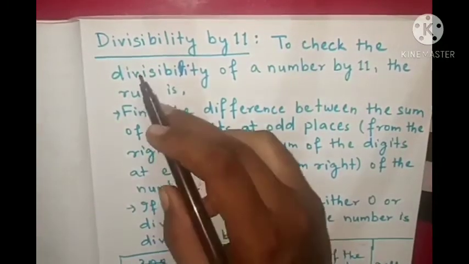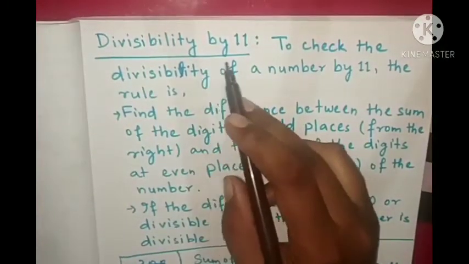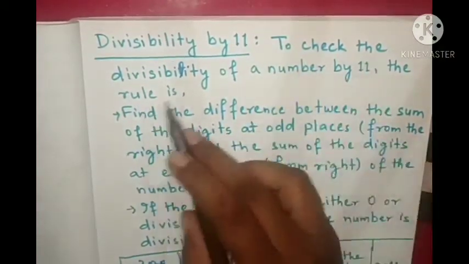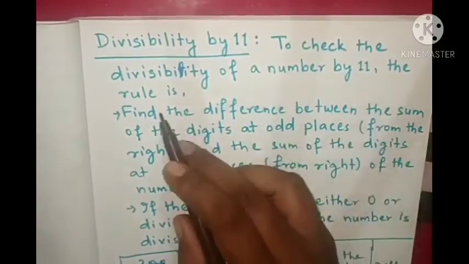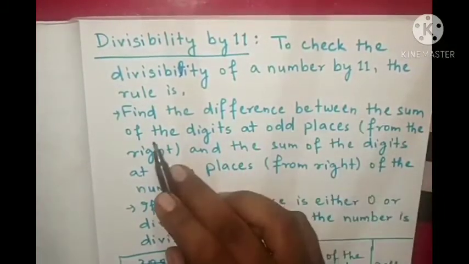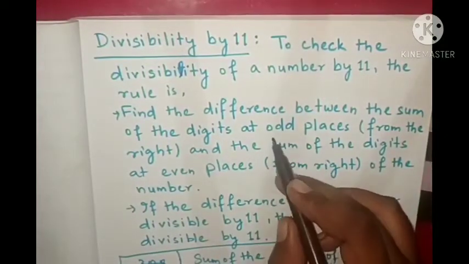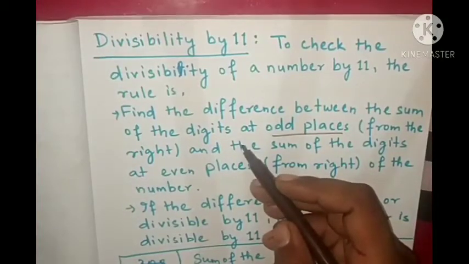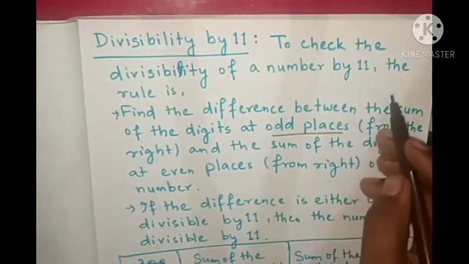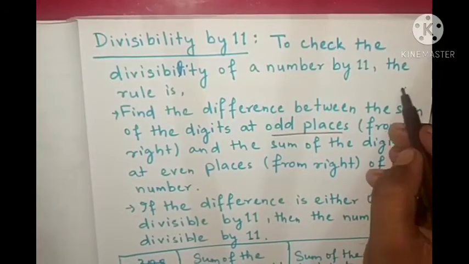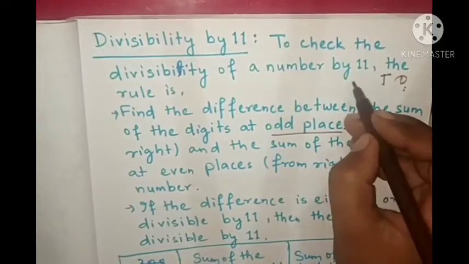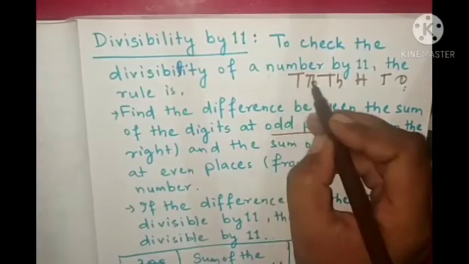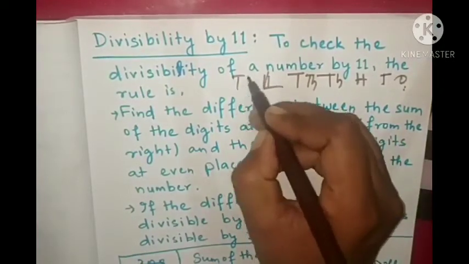Then we will check the last divisibility, that is divisibility by 11. Okay. So how will we check? To check the divisibility of a number by 11, the rule is: find the difference between the sum of the digits at odd places from the right and the sum of the digits at even places. You add the digits from the right. From the right means ones, tens, 100, 1000, 10,000, lakh, 10 lakh, like this.